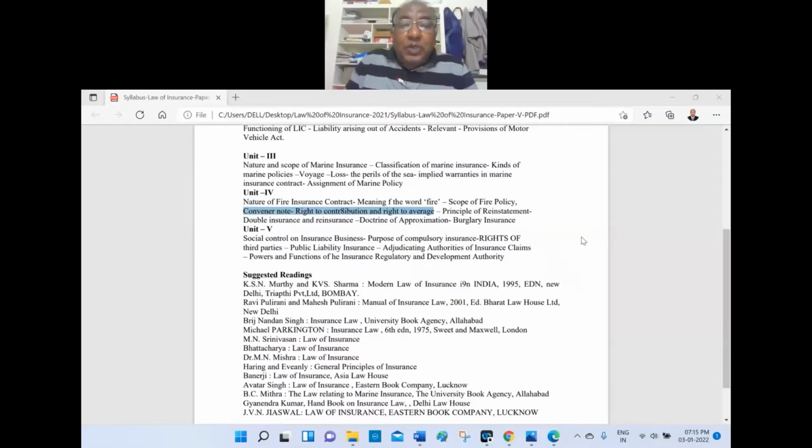Then right to contribution, there is a spelling mistake over there. There is a principle of contribution and right to average, that is the principle of average. So right to contribution, right to average is there, but first and foremost I would like to deal with the cover note. Do you have any idea what the cover note is?